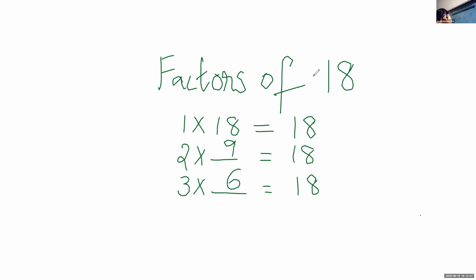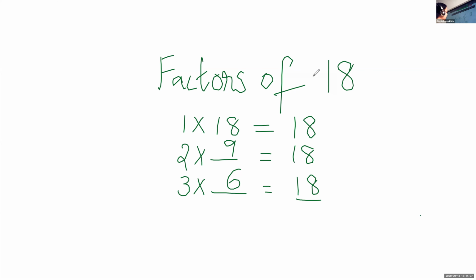And the next number is 4. Checking the divisibility rule of 4, the last 2 digits must be divisible by 4. Here 18 is not in the table of 4. After 16, the next number is 20, so that is not divisible.